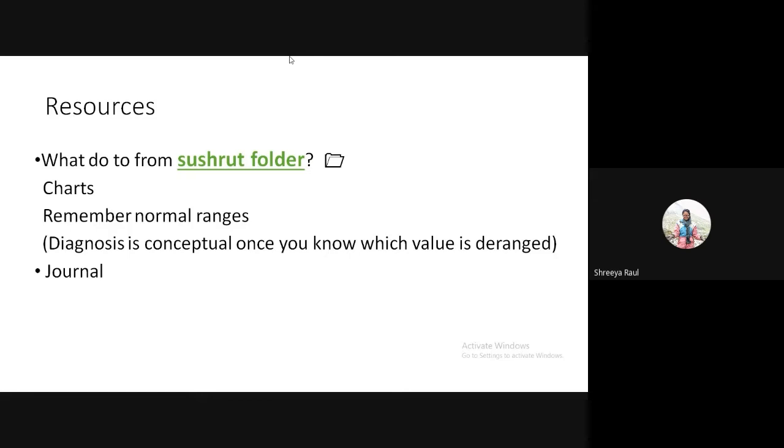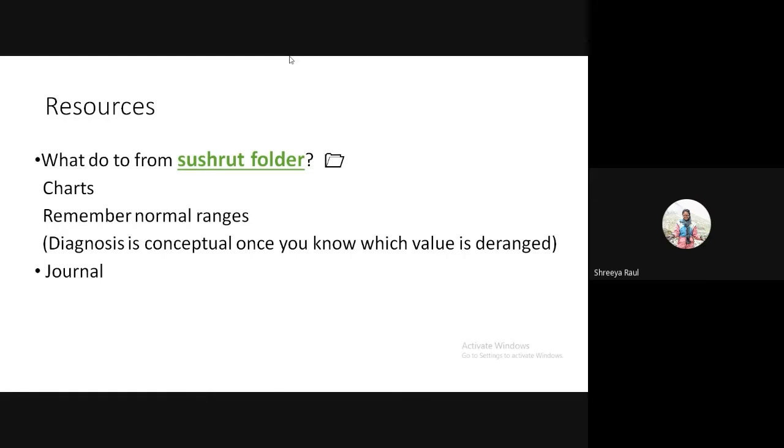So before these PPTs came, everything was to be done from the Shushruth folder, that is the images, etc. But now the PPTs are a super comprehensive thing. So the only thing you need to do from the Shushruth folder is do the charts. You have to just remember the normal ranges, and diagnosis is super conceptual once you know which value is deranged. So yeah, do the charts from the Shushruth folder.